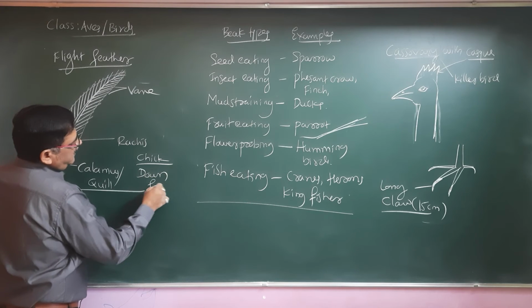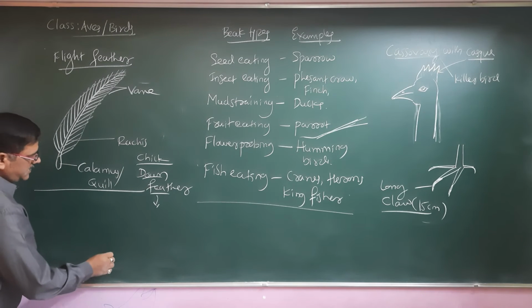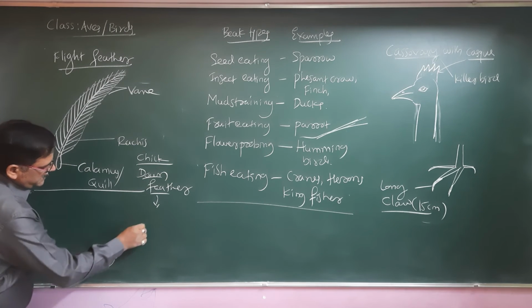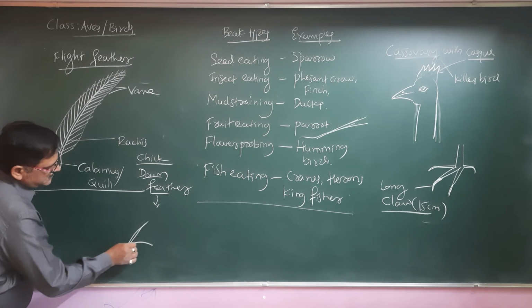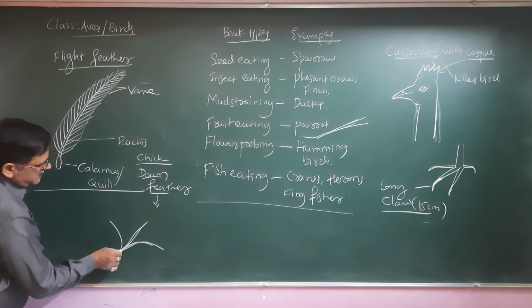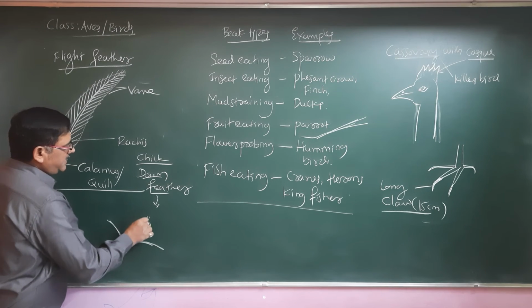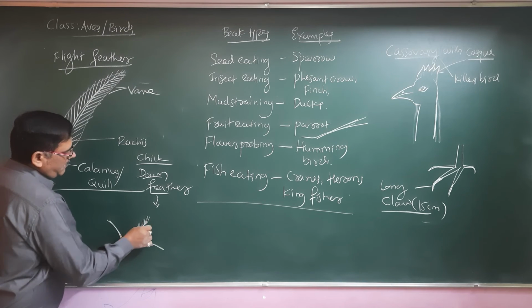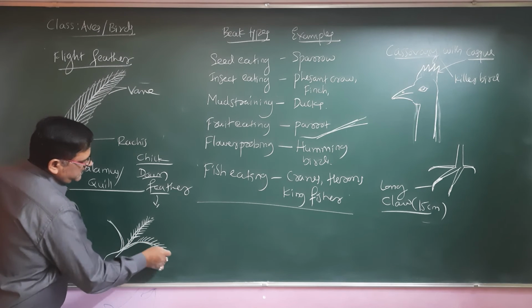Down feather, how does it appear? Let us understand that also. In a chick, the down feather has a small calamus, and it may have a few more branches also. Yes, the cottony appearance of the feather is because of this only. In a newborn chick, you might have seen, yes, cottony, they are very soft.